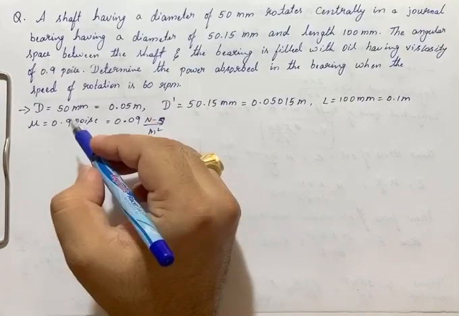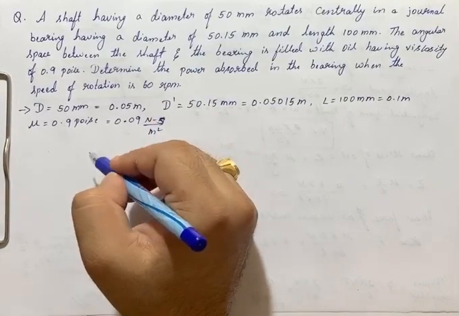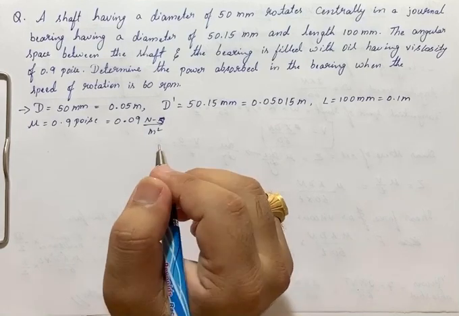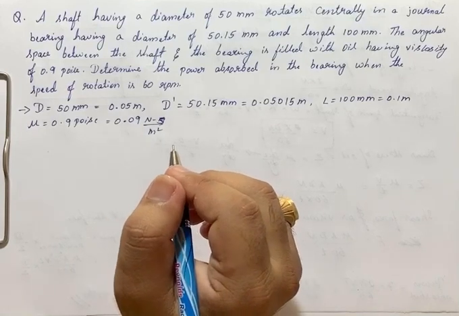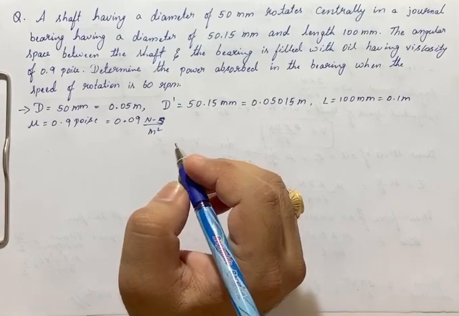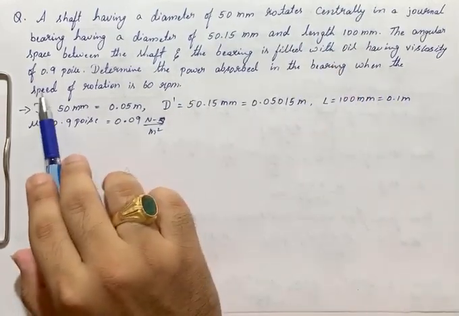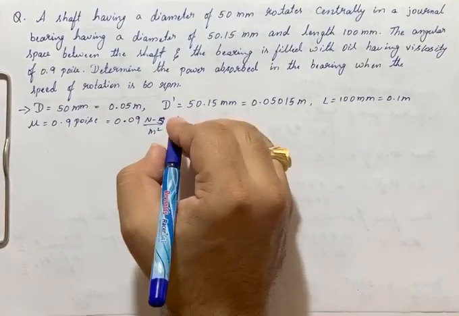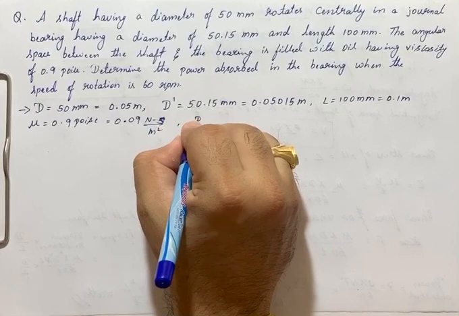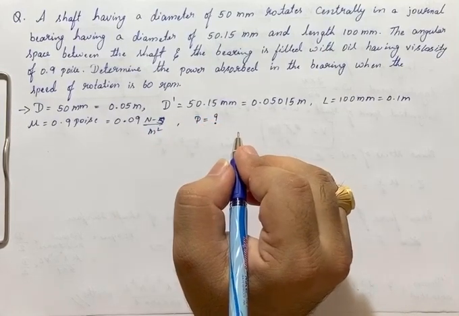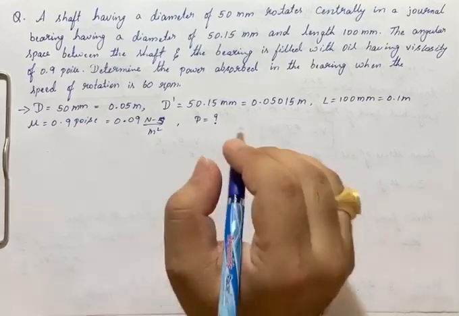It's because poise to Newton second per meter square is 1 by 10. Determine the power absorbed in the bearing when the rotational speed is 60 rpm. He has asked to find out power, right? To find out power, what is the formula we have?